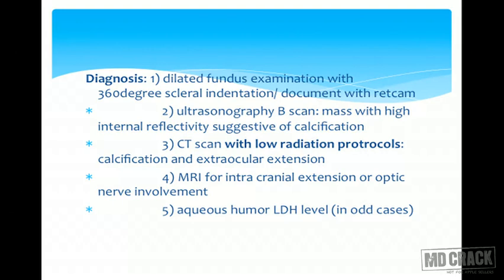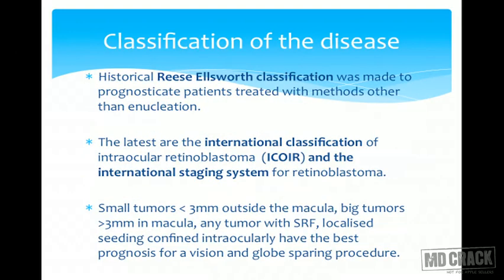CT scan with low radiation protocols is very important because in such cases, if they have a germinal mutation, X-rays can lead to further mutations and lead to carcinomas at extraocular sites. MRI for intracranial extension or optic nerve involvement is important. However, MRI doesn't pick up calcification, and in that way is inferior to the CT scan. Aqueous humor LDH levels are done in odd cases where the eye presents with a hypopyon non-responsive to treatment with steroids. Classification of the disease.